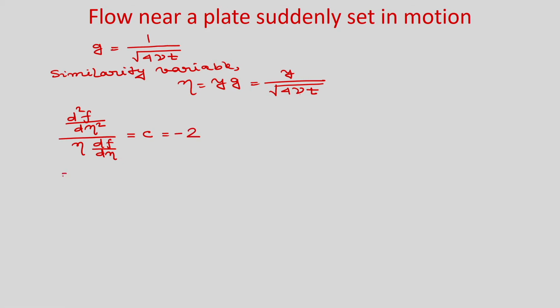So, from here you can see that you can write d2f by d eta square is equal to minus 2 eta df by d eta. So, you can see that we started with partial differential equation, now we have converted it to ordinary differential equation, because this is the second order ordinary differential equation. Now, what are the boundary conditions?